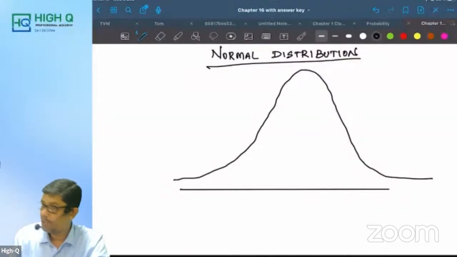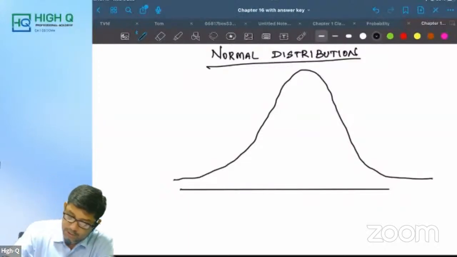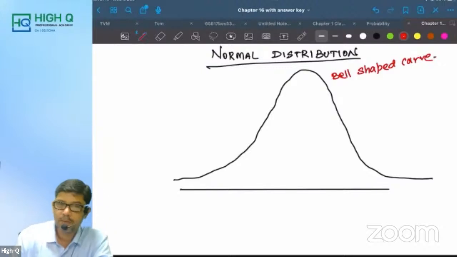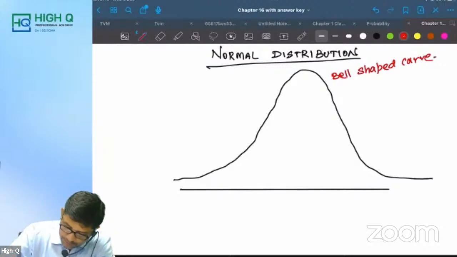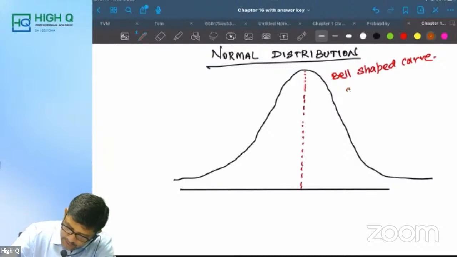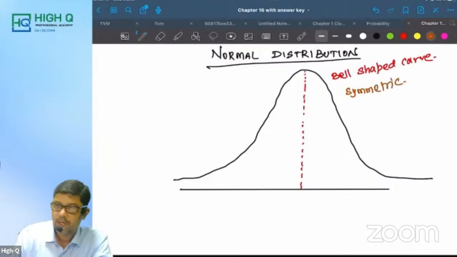See, normal distribution is what, my dear? It is a bell-shaped curve. And it is symmetric.